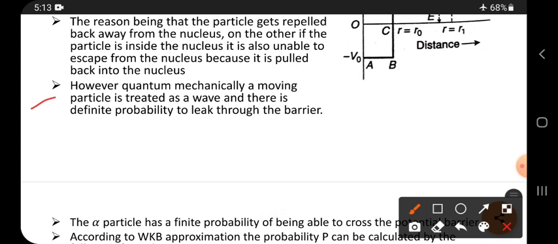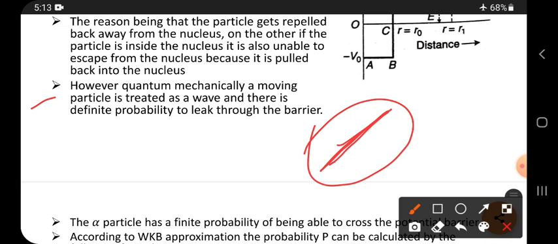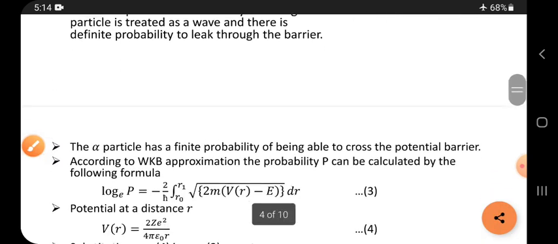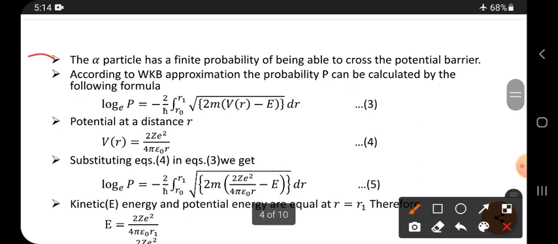However, quantum mechanically a moving particle is treated as a wave and there is a definite probability to leak through the barrier. According to quantum mechanics the particle does not simply move like this; it moves in this manner and comes backward like this. So there is a probability of leakage outside. The alpha particle has a finite probability of being able to cross the potential barrier, a small chance to come outside.